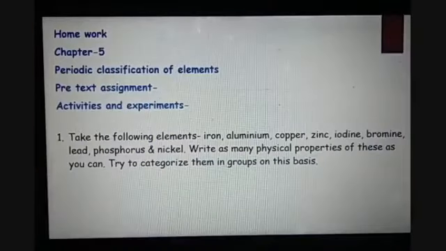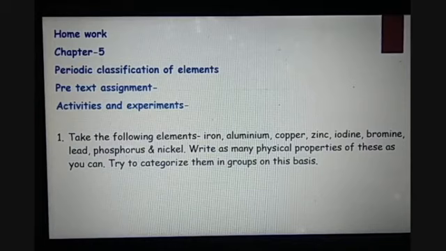That was all about the assignment. Now, as we have to start a new chapter, but before starting a new chapter, I'm giving you a few questions, some activities and experiments so that you can move on or you can think about the next concept that we are going to study.